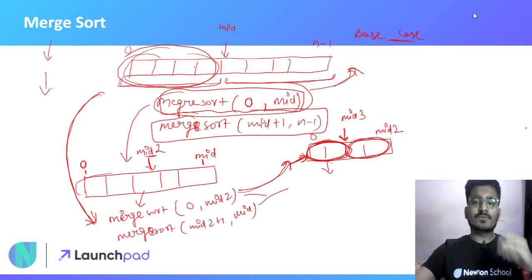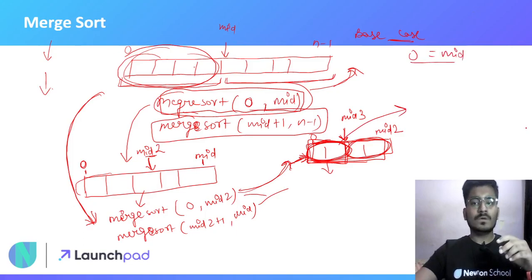So the base case for this will be simply when this complete subarray has only one element remaining, or you can say that 0 is equal to mid. When 0 is equal to mid, it means that this smaller subarray has only one element, and this will be simply our base case.